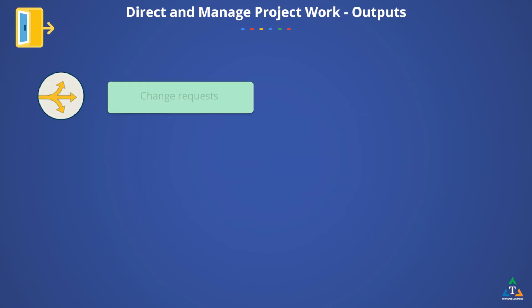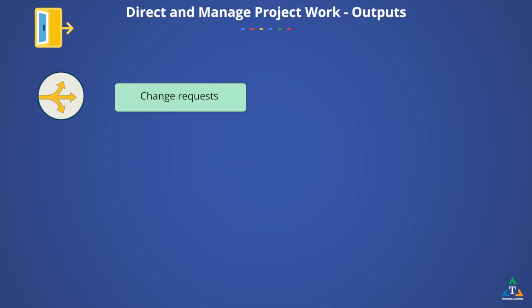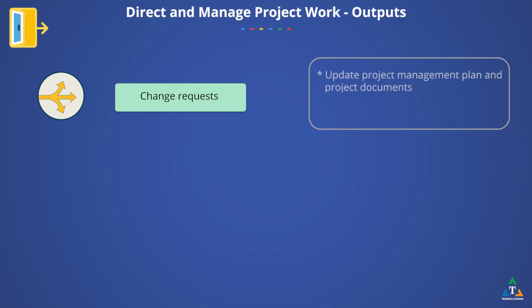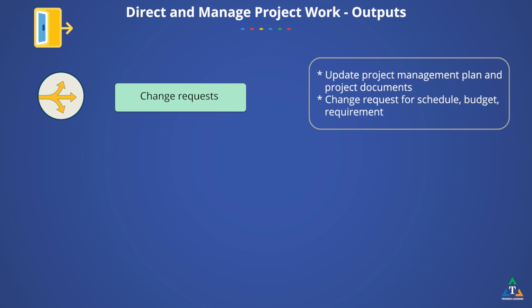You might have change requests depending on how the work is going, and you will update components of the project management plan and project documents. Change requests that are a result of this process can address project or product issues. You might see a change request to revise work instructions, the schedule, scope, budget, or requirements. It's common to see requests for preventive or corrective actions as a result of this process.